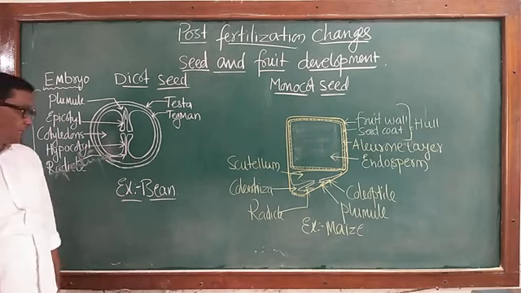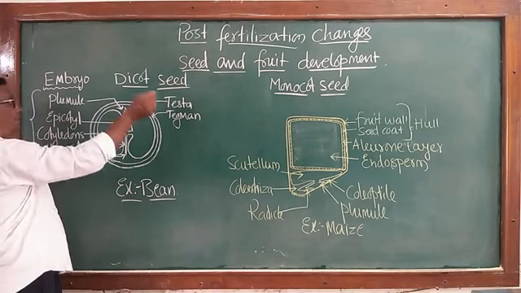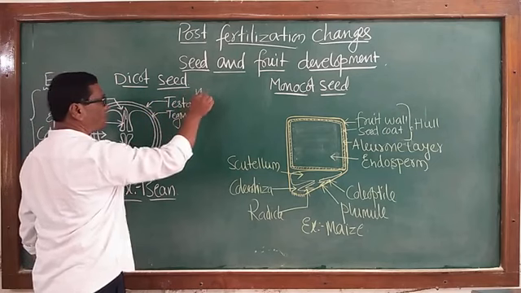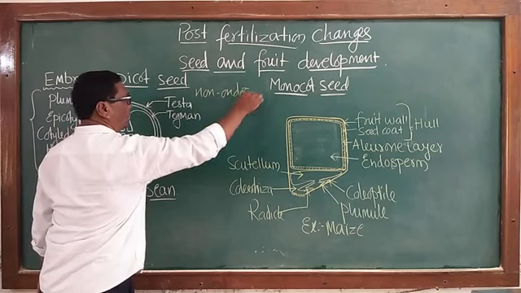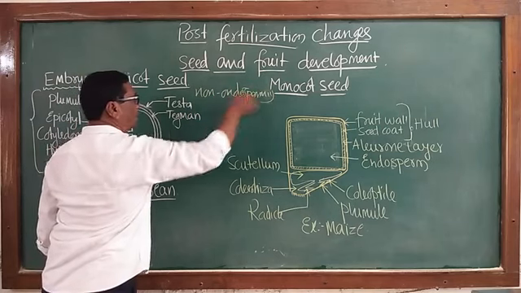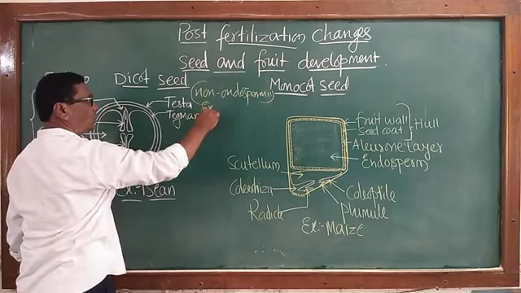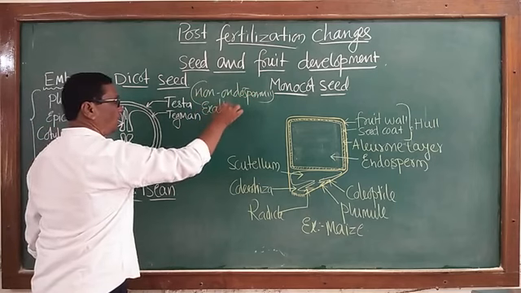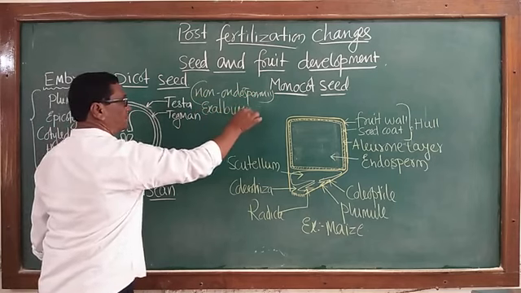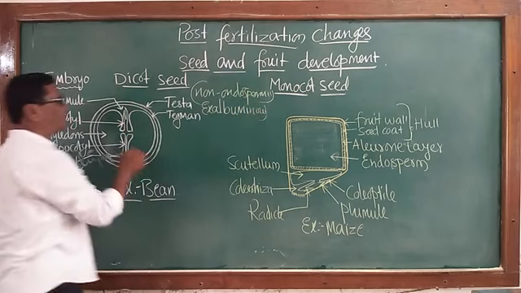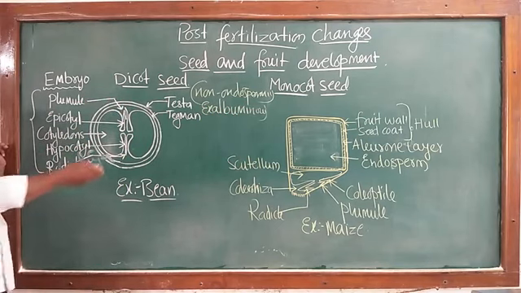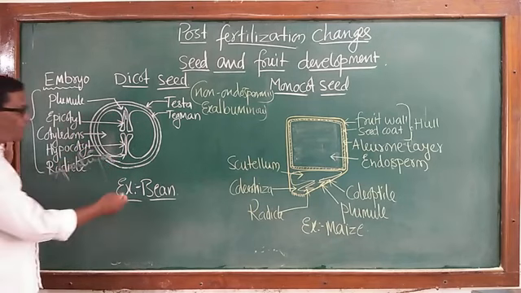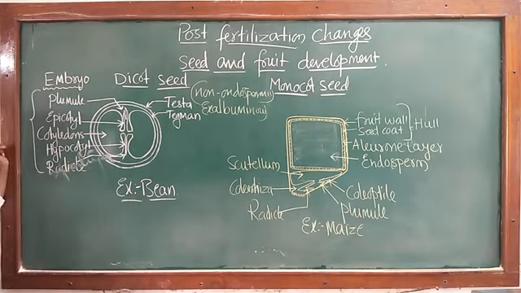Such seeds are called non-endospermic seeds, or they can also be called ex-albuminous seeds. Let us study the details of this dicot seed, or ex-albuminous seed. The example here is a bean.